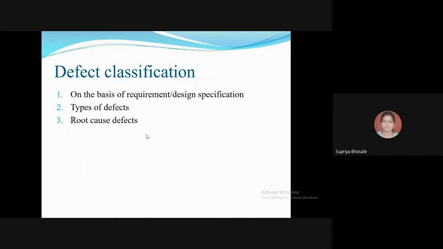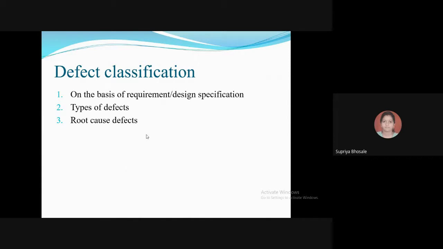So variance from product specifications as documented in the requirement specification or design specification represents specification related defects. So these defects are responsible for the producer's gap. Variance from user or customer expectations, as the business analyst or system analyst is not able to identify the customer needs correctly. So these variances may be in the form of implied requirements which are responsible for the user's gap.